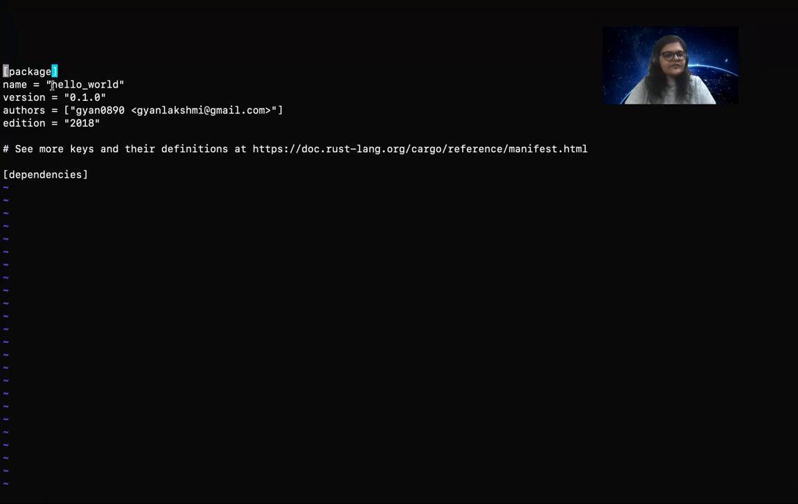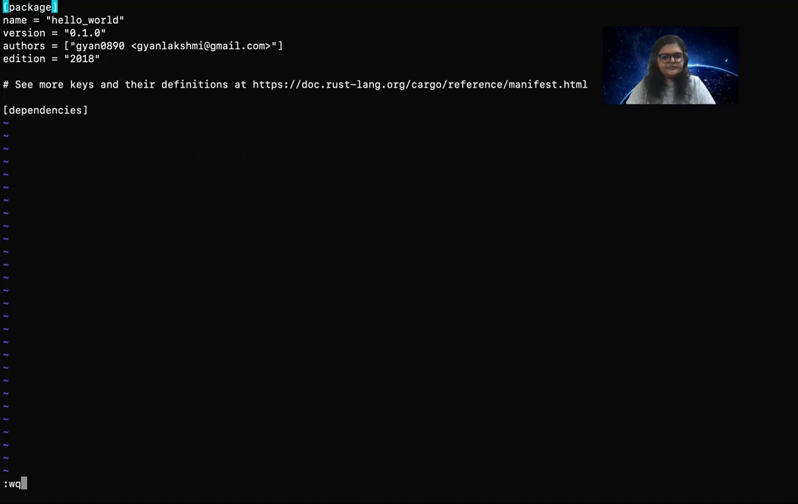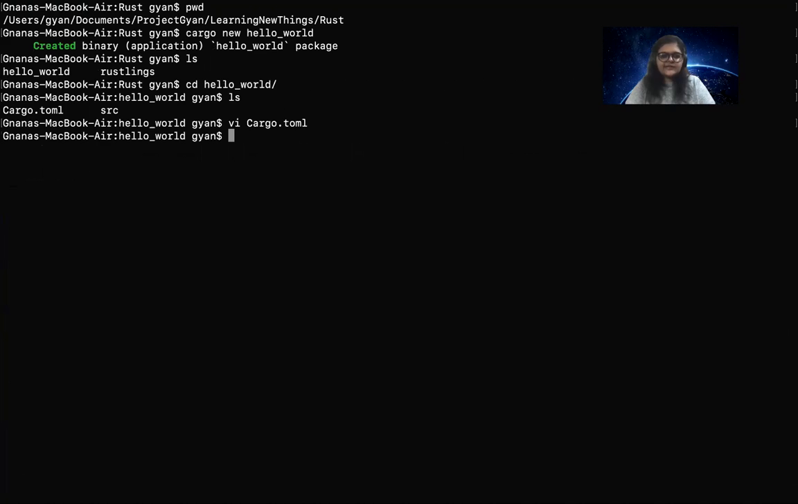You can see that the package section will talk about the different external packages that we have imported. Right now we have not imported anything, so it's not of much interest to us. You can see the name of the project as Hello World, the version, the author, that is me, and the edition, the Rust edition. The more dependencies we have, they will come over here. All the dependencies for a project will be reflected in the toml file. You can also see that a source folder was created. Let's get inside the source folder and see what it contains.